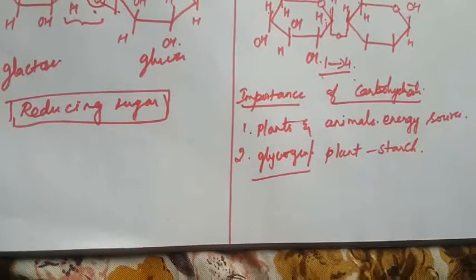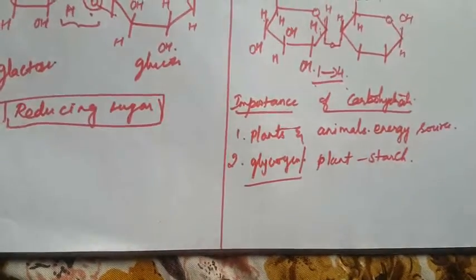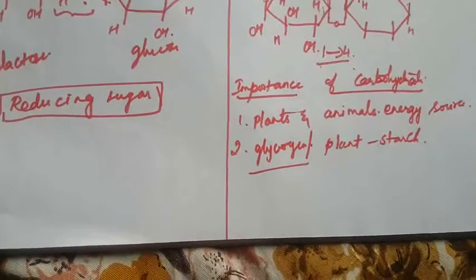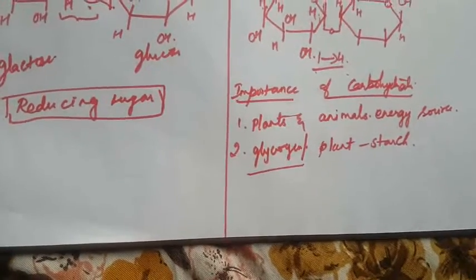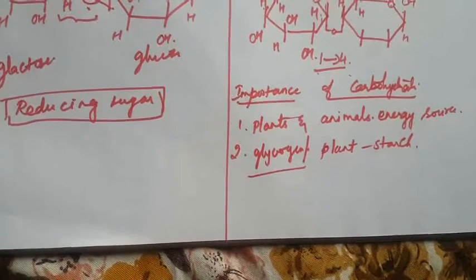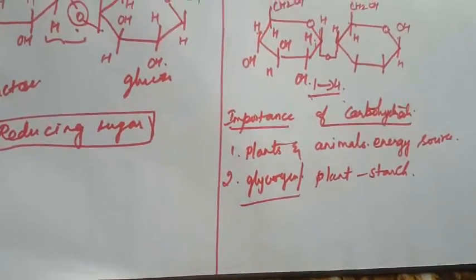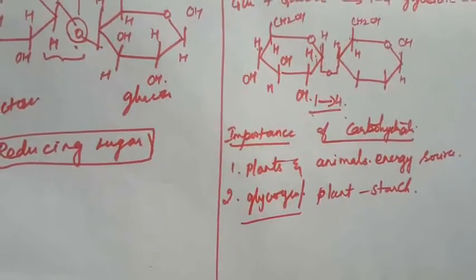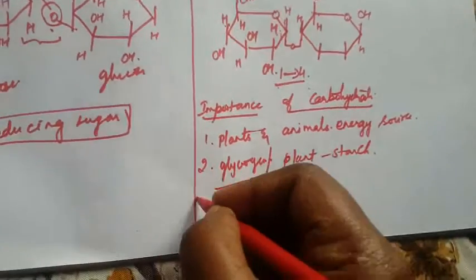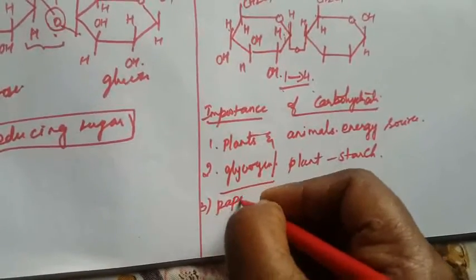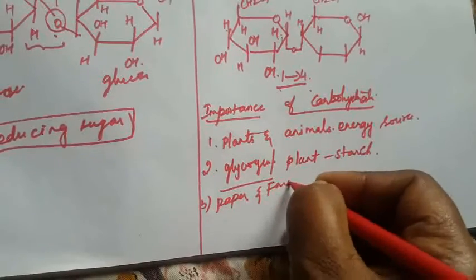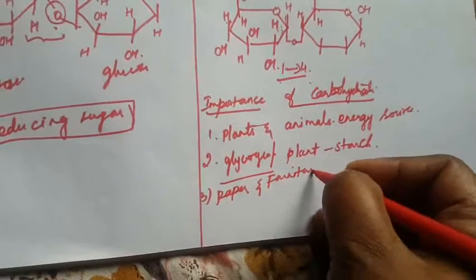Another one is cellulose, the primary component of plant cells, used to make paper, furniture, wood and cloth. So cellulose is the primary component of plant cells. Wood is made up of cellulose. It is also used to make paper, furniture and cloth.